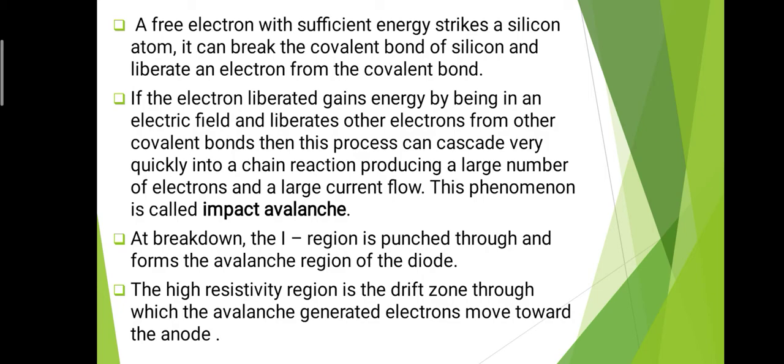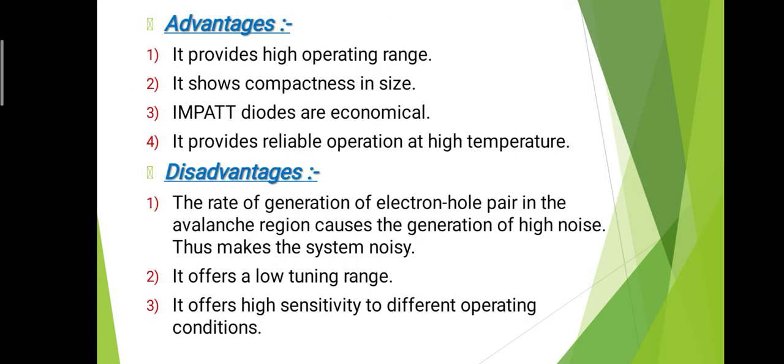So the high resistivity region is a drift zone through which the avalanche-generated electrons move towards the anode. Due to the motion of the electrons, we know that there is a generation of current. So in this way we get the current in the circuit, and in this way the impact diode is very useful for various applications. But the impact diode has some advantages as well as disadvantages.